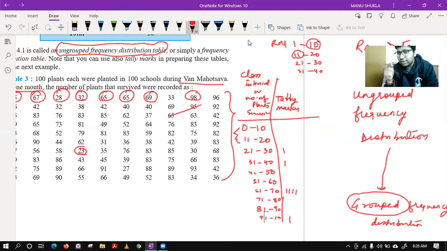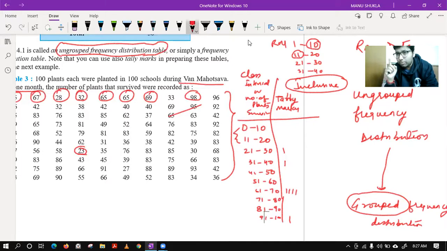This kind of class intervals or this kind of grouping is known as inclusive. Have you heard of this term? Inclusive? Yes. Inclusive means both the limits are included.